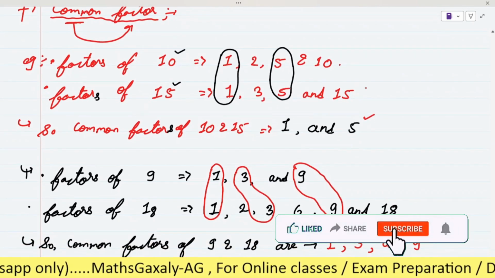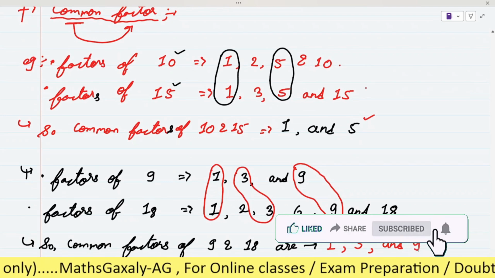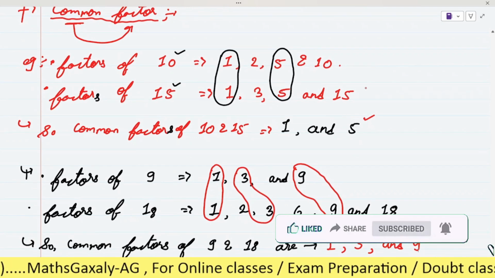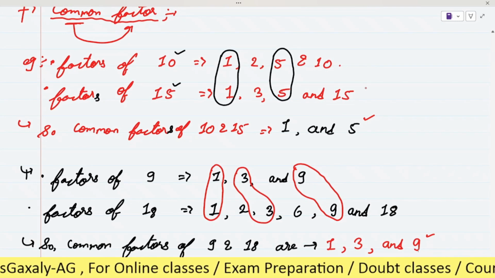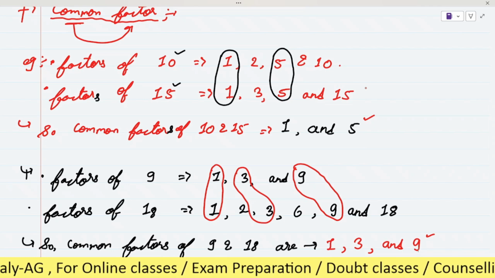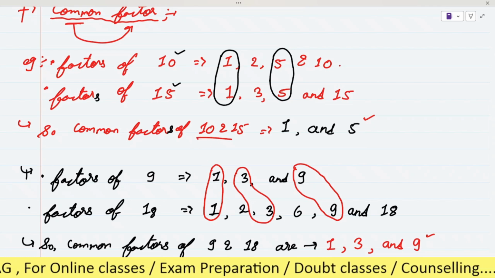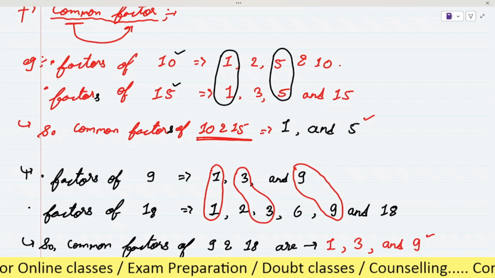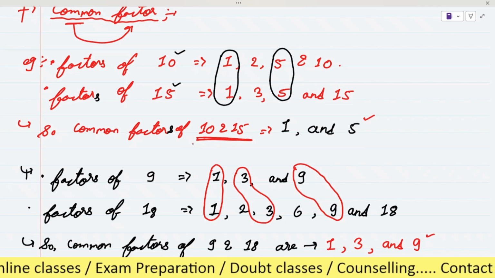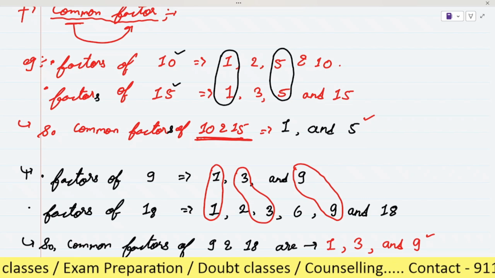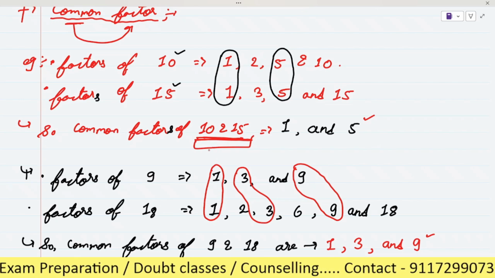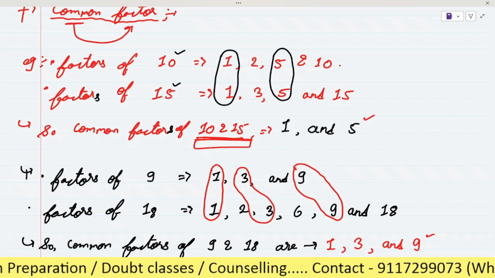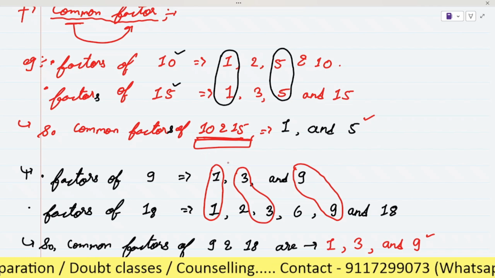So among the common factors, which factor is the highest common factor? Which one is the highest or the greatest? I'm talking about the common factors of 10 and 15, not 9 and 18.